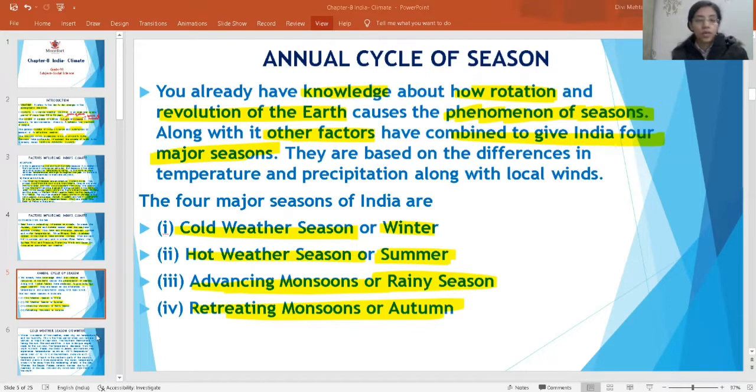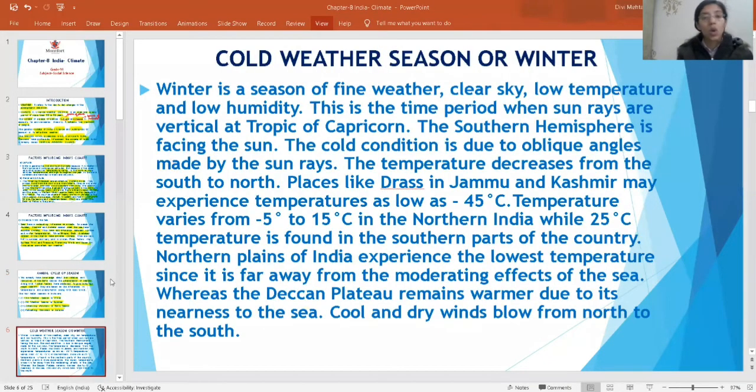So first we are going to talk about your cold weather season or winter season. See, winter season is going on. You tell me what you see in winter season. You can write in your own language this. Winter season is a fine weather. Weather is fine. Sky is clear. Temperature is low. This you already know. Weather is fine. Sky is clear and the temperature is very low.